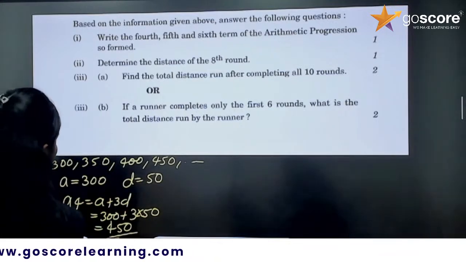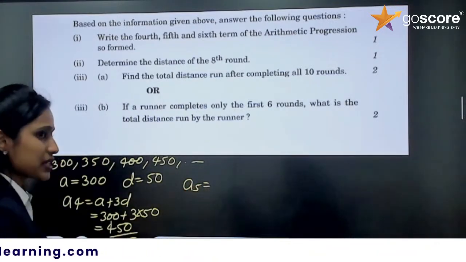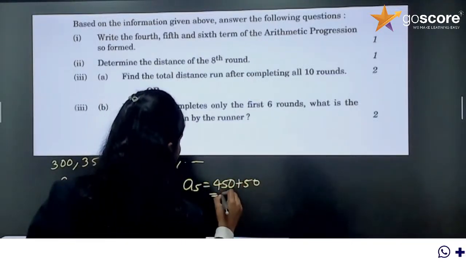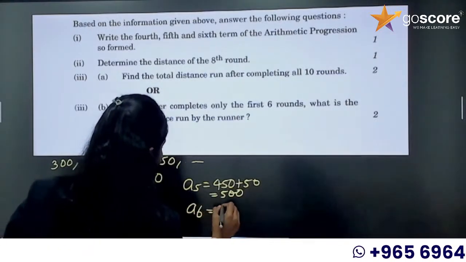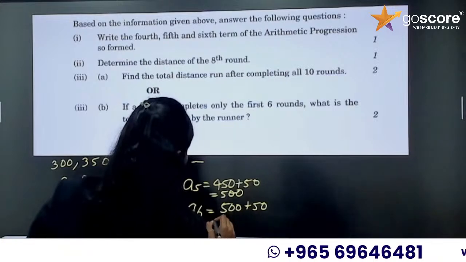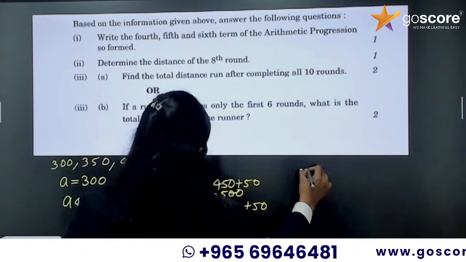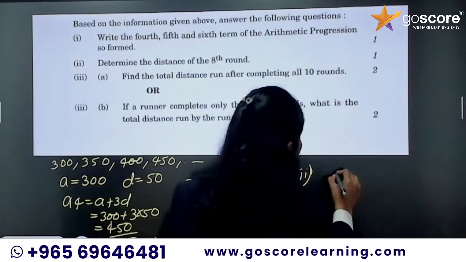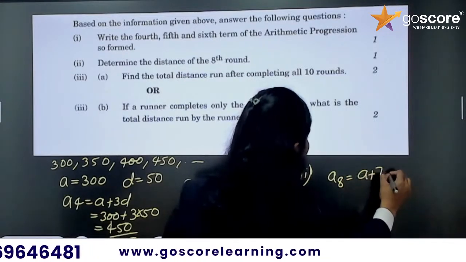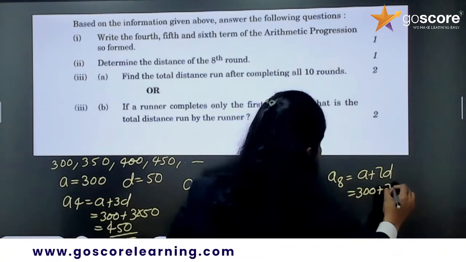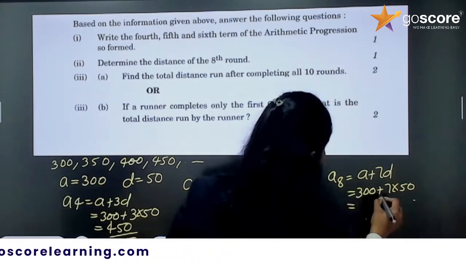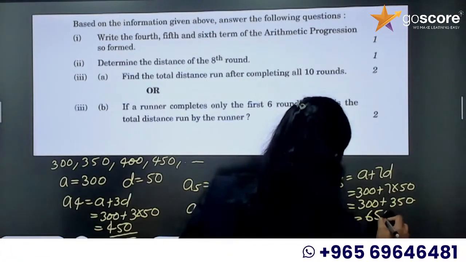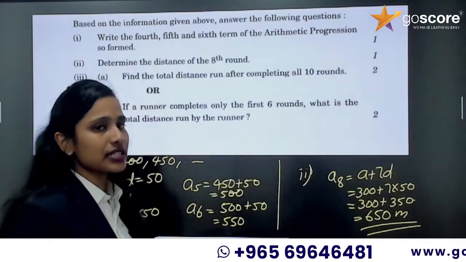Okay. Now, a5, do we need to write a plus 4d? No, we can simply add 50. So, 450 plus 50 is equal to 500. a6 is 500 plus 50, that is 550. Okay. Now, the second question: determine the distance of the 8th round. Distance of 8th round is a8. So, a plus 7d, that is 300 plus 7 into 50, which is equal to 300 plus 350, which is 650 meter. Okay, distance in 8th round.